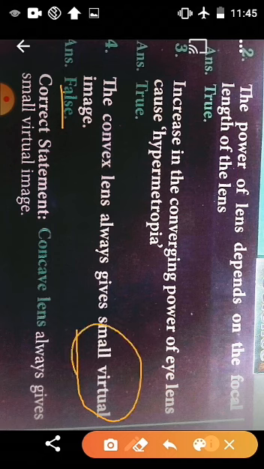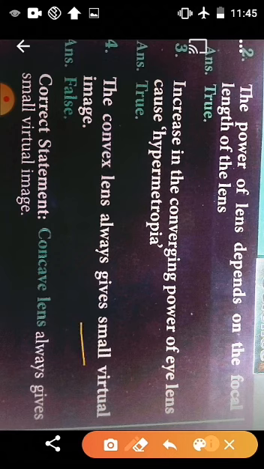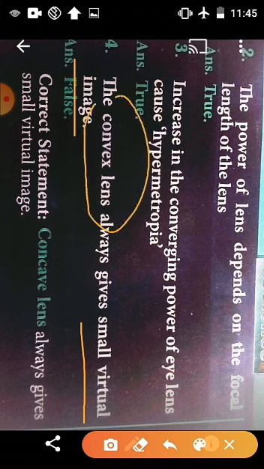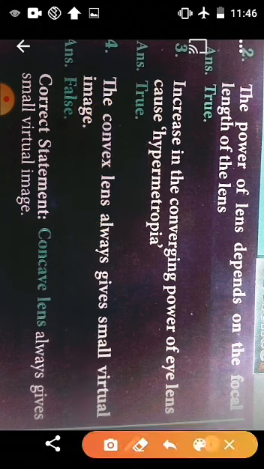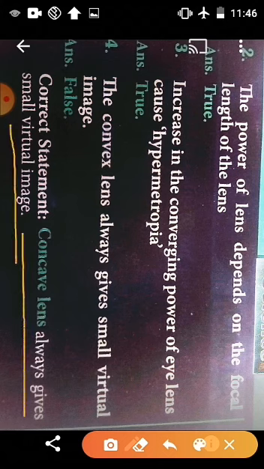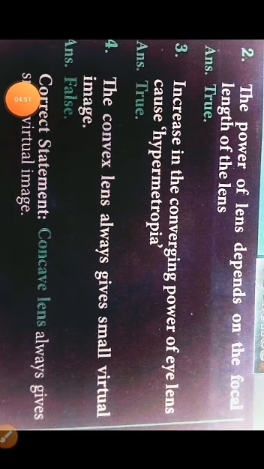Then how will you correct this statement? Yes, very good. If the lens produces a small size virtual image, the lens is a concave lens. So we have to change convex lens to concave lens, and the statement will be correct. So the correct answer is: concave lens always gives small virtual image. Is it clear, students? Okay.